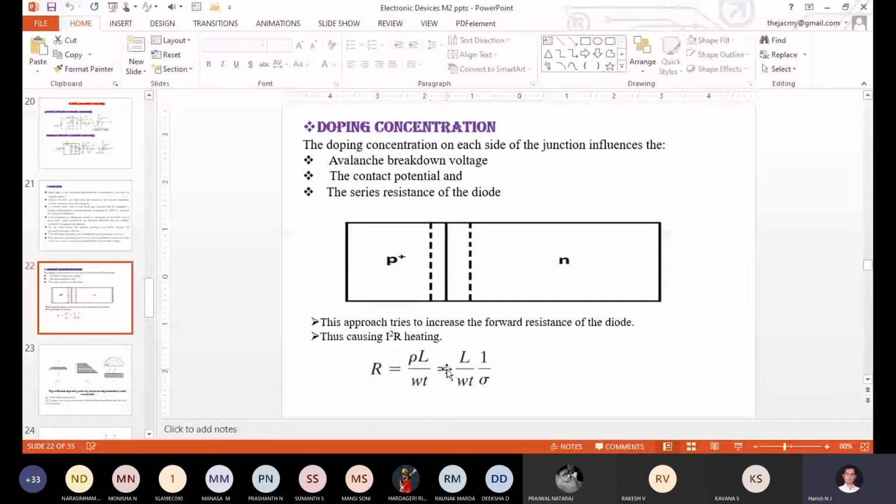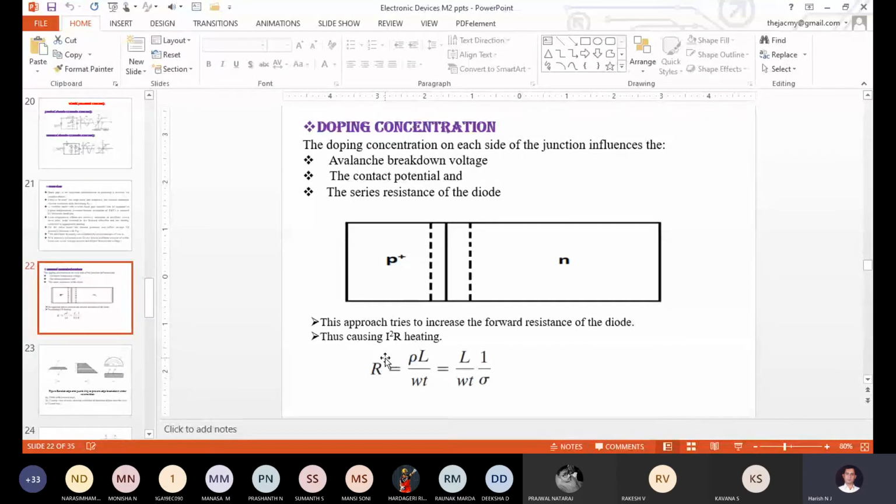Correct. So obviously, the simple logic: if I increase the denominator, definitely the LHS side will decrease, right? The LHS side will decrease if I am increasing the area, or if I am increasing the WT. At the same time, WT only I can't vary. I have to vary L also, which is in the numerator. Correct. So L I need to decrease, A I need to increase. When I increase A and decrease L, then only can I decrease the value of R.